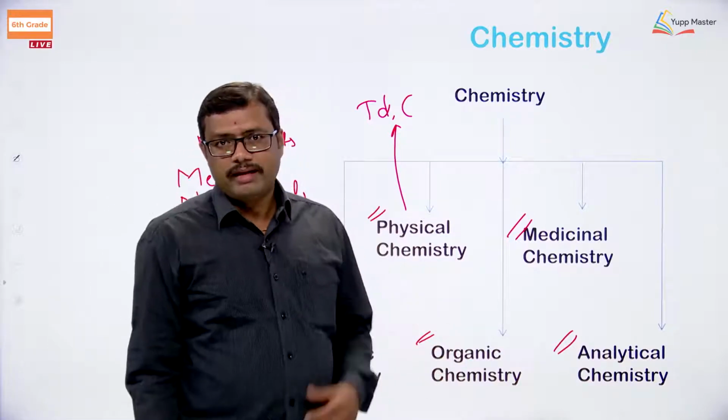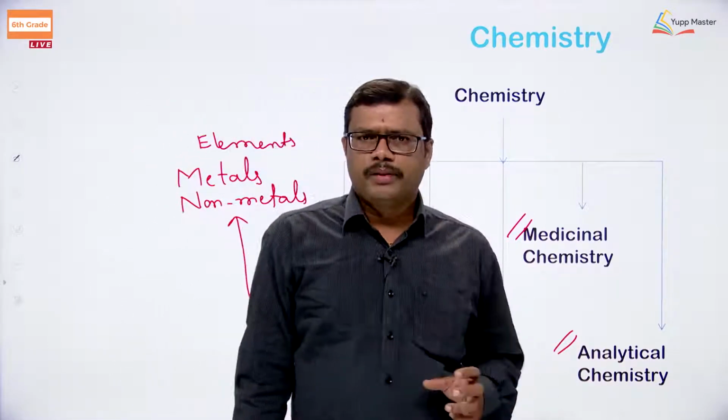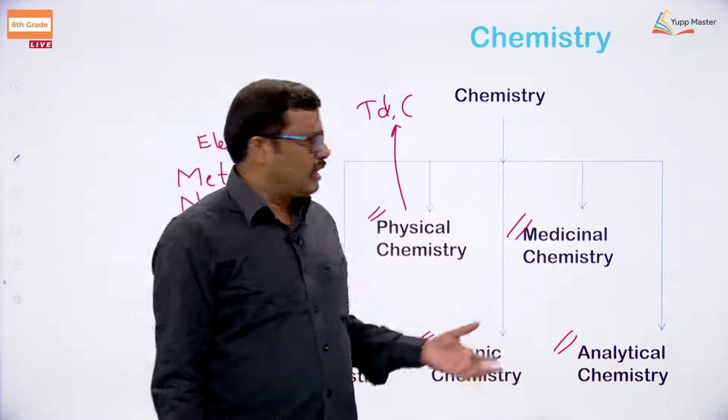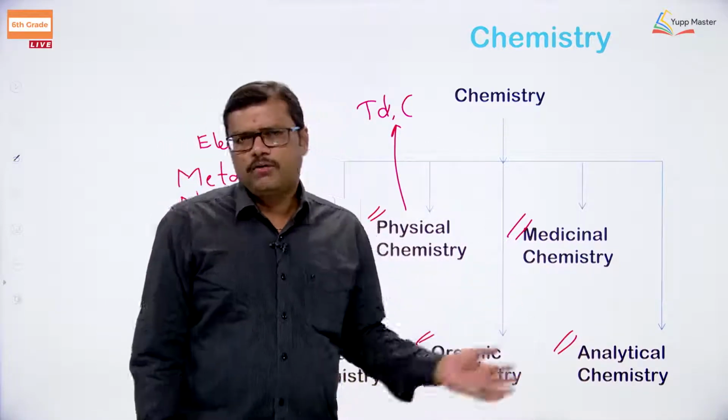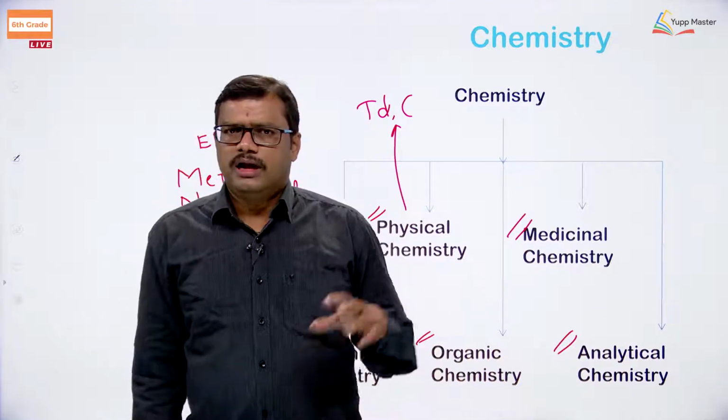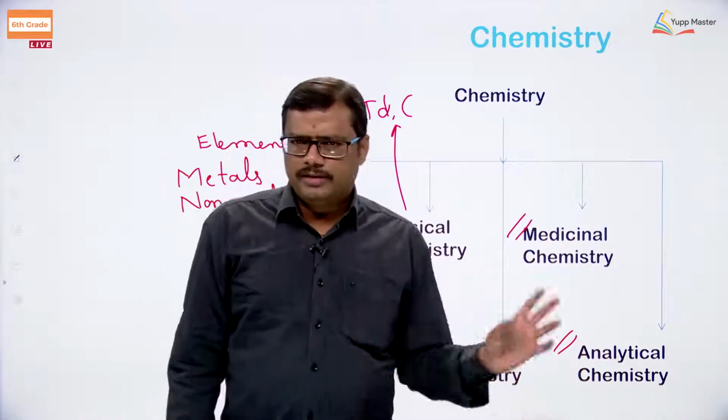Organic chemistry is a branch of chemistry dedicated to carbon. I think you know carbon is going to have a huge number of compounds, and therefore, we are going to learn organic chemistry as a separate branch for carbon and its compounds.